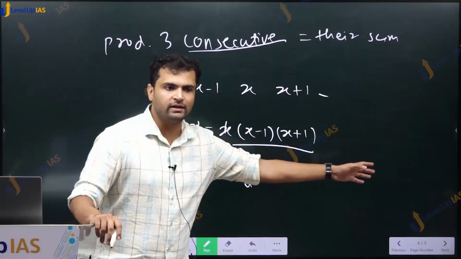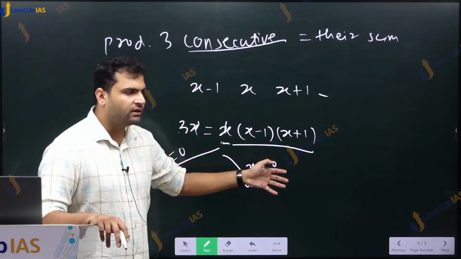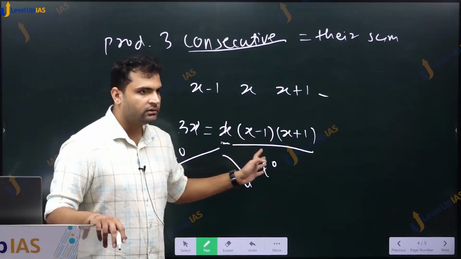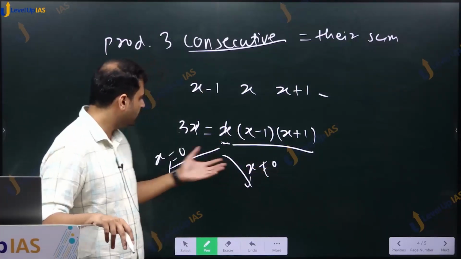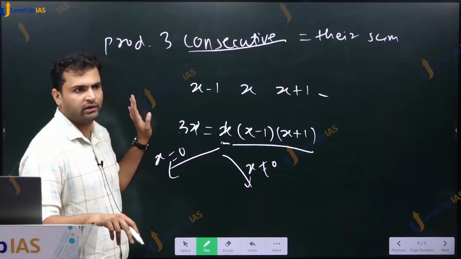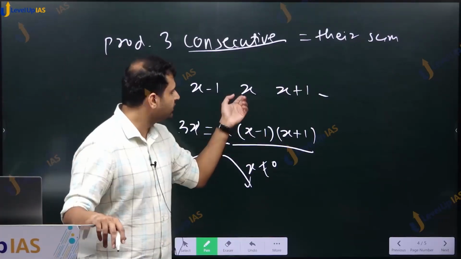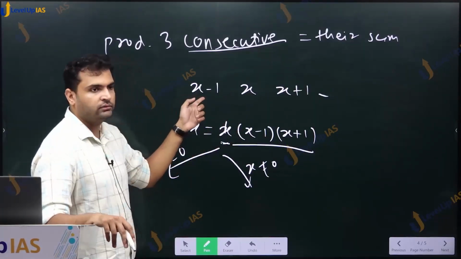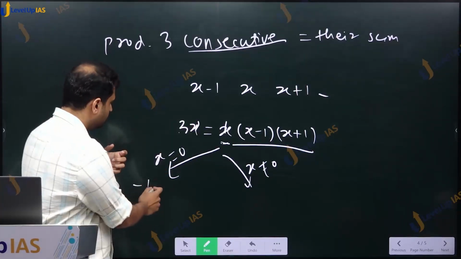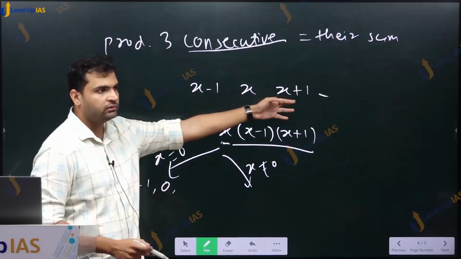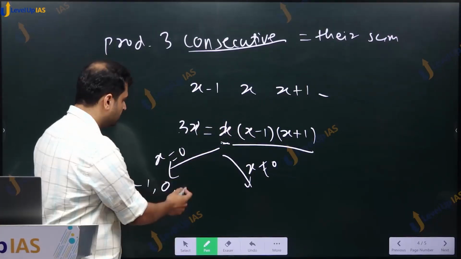Because we wanted to cancel, we can only cancel when x is not 0. That is why I ensure that x is not 0 in one case, and in other case I will consider x equal to 0 separately. So when x is 0, what is x minus 1? Minus 1. X is 0 and what is x plus 1? 0 plus 1 is 1.